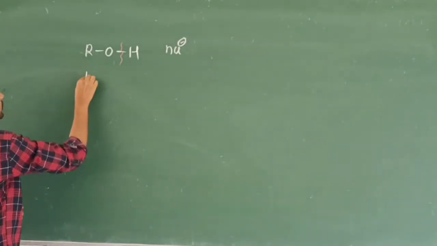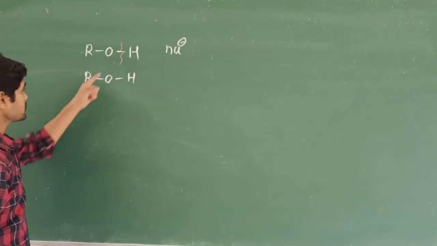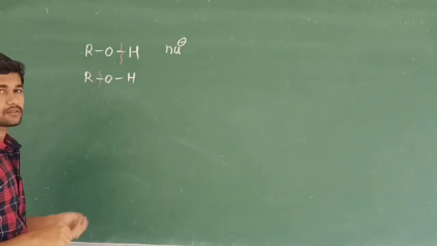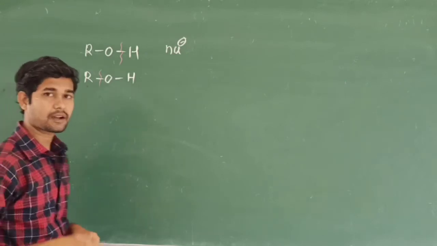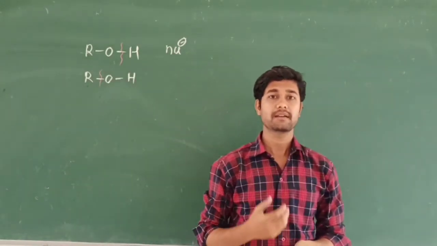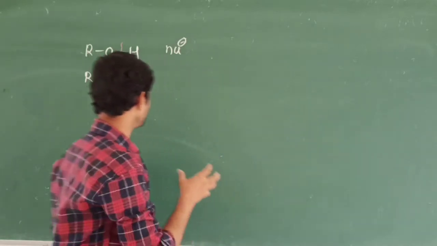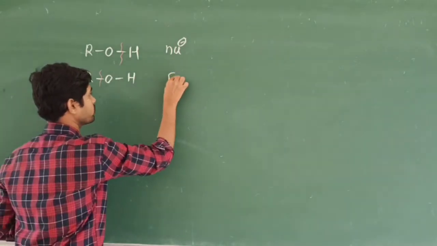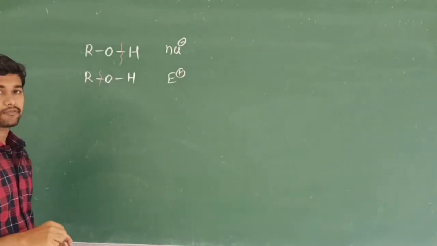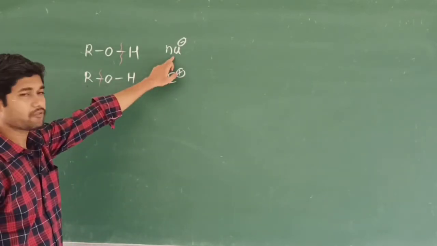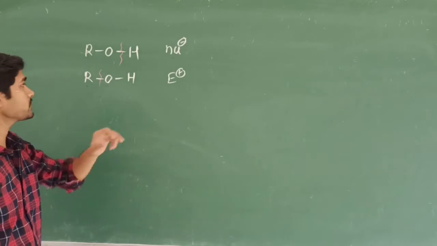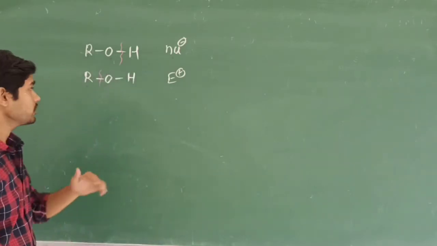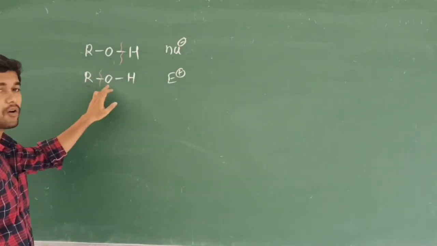In the second case, the cleavage of the carbon-oxygen bond, why am I taking the carbon? Because alkyl groups, for example methyl and ethyl, are nothing but carbon atoms. That is why, with cleavage of the carbon-oxygen bond, the alcohol is going to act as an electrophile. When the alcohol behaves like a nucleophile, the reactions involve cleavage of the oxygen-hydrogen bond. When the alcohol acts as an electrophile, the reactions involve cleavage of the carbon-oxygen bond.